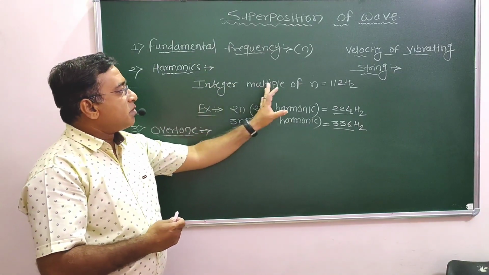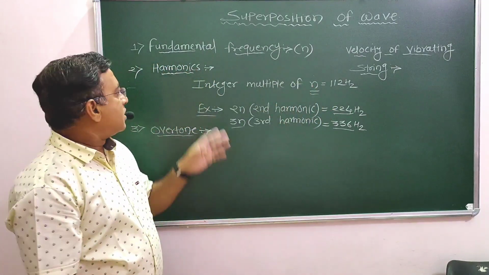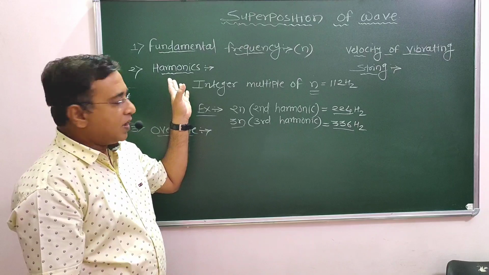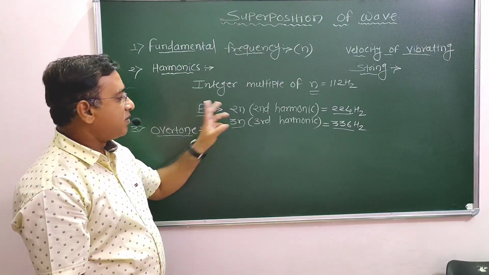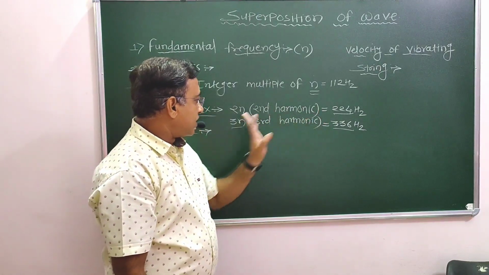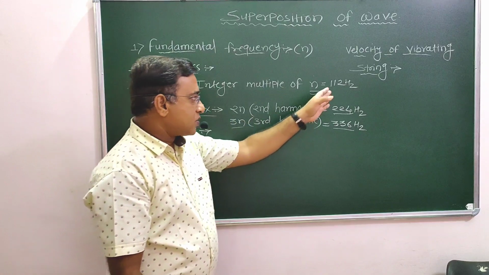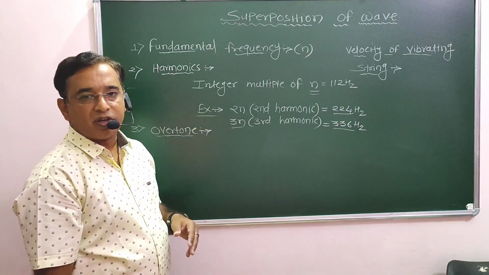An integer multiple of the fundamental frequency N is known as a harmonic, and we decide it with the integer number which gets multiplied with N. This one is 2N, that's why it is the second harmonic. With the example shown, 112 is the basic, then we have the second harmonic, that is 224 Hertz.